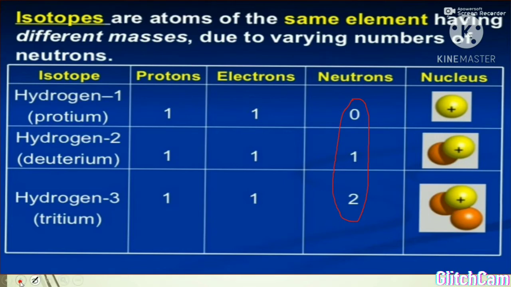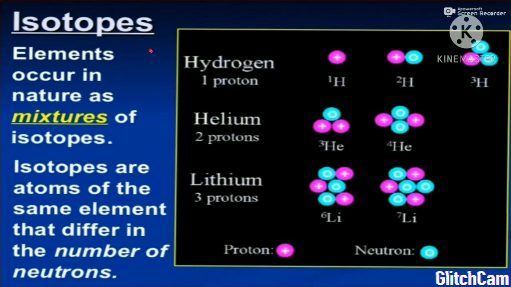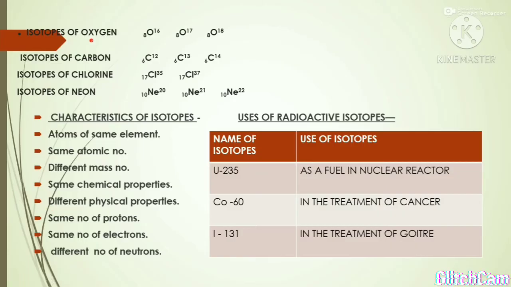Now this one is also important: elements occur in nature as a mixture of isotopes. Isotopes are atoms of the same element that differ in number of neutrons only. These are the isotopes of lithium, these are the isotopes of helium, hydrogen, and now some more examples: isotopes of oxygen 3, isotopes of carbon 3, isotopes of chlorine these 2, neon these 3.